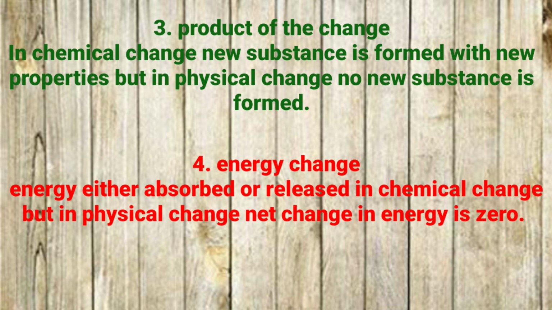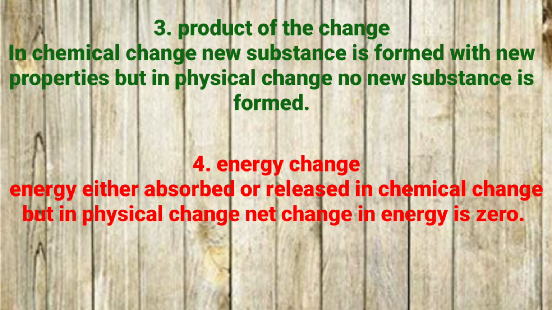On the basis of energy change, energy is either absorbed or released in the chemical change. So chemical change may be endothermic if the energy is absorbed, or it may be exothermic if the energy is released. But what happens in physical change?